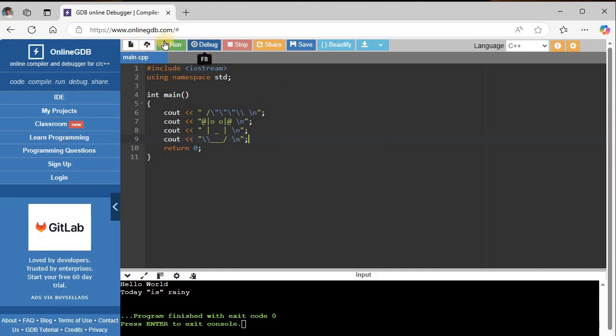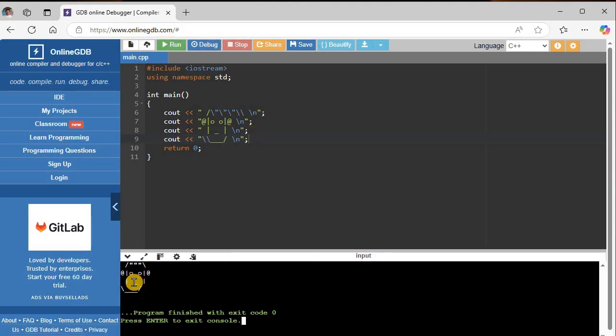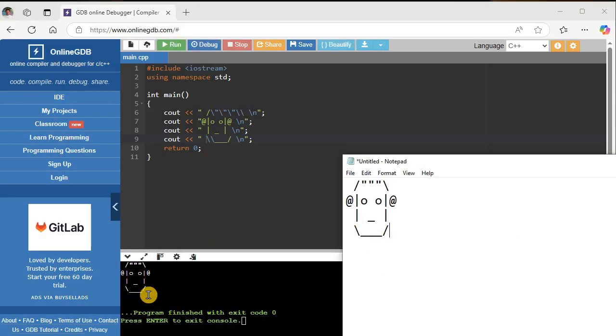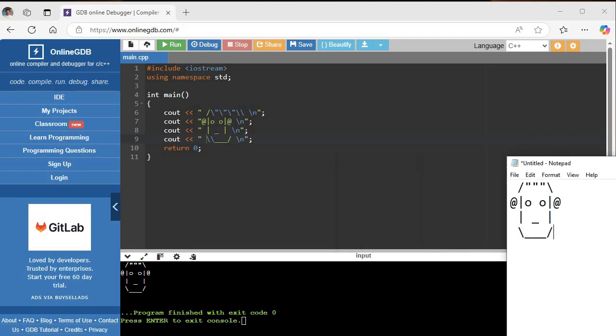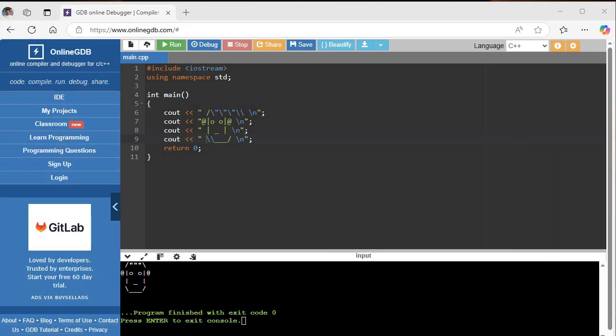Okay, so not sure if it's going to work. Let's find out how it looks. Okay, the only problem is I need to move the bottom over 1 more space right there, and then hit run again. And so there it is. Looks pretty close. Okay. So that's just a little introduction to doing cout statements and special characters.